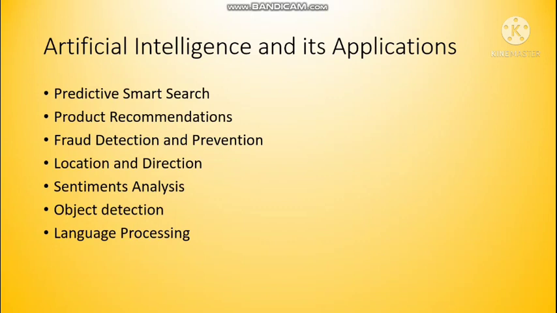Then location and direction. You all have used Google Maps, where you are going, which area has more rush, another way to find out. All those things are done with the help of AI only. Then sentiment analysis. We share tweets, messages, pictures, videos, and chats online.